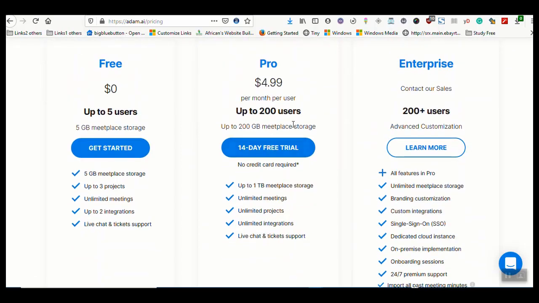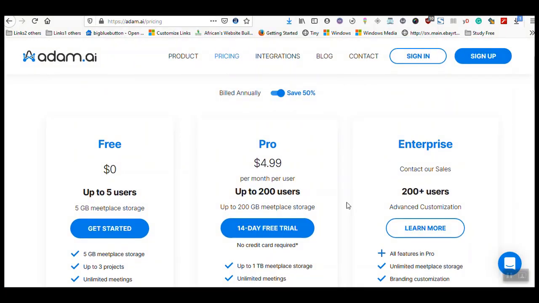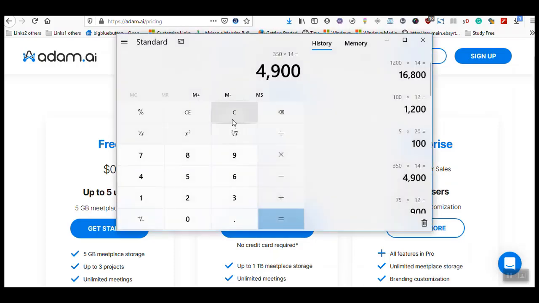Like I said before, it's for the pro version, which is up to 200 users, but for a limited period of time, they are offering 20 and 40 users only, meaning for $5, that is if you pay annually,